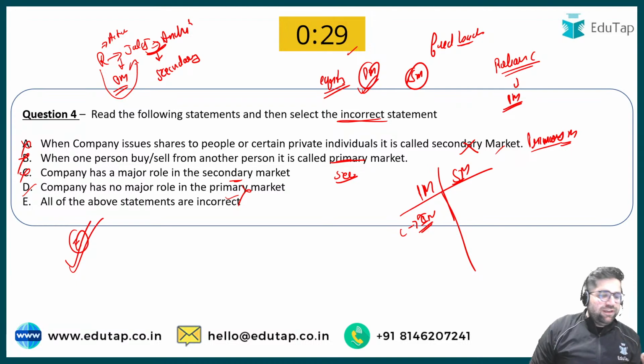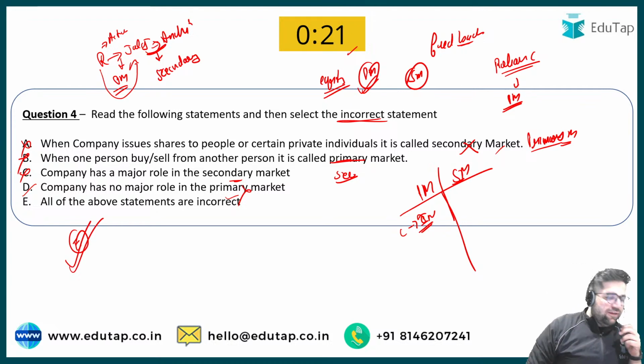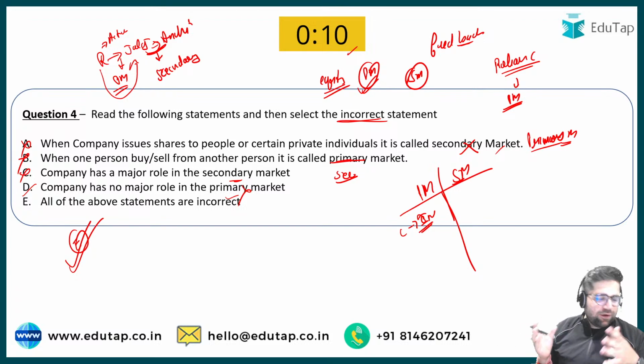Come on, say it quickly, this is a very easy question. We do not have the full day. My limit is up to 4:30, but still I will extend it up to 4:40 or something like that. Indian financial market can have different markets. I'm not getting the right answer, Nilesh.